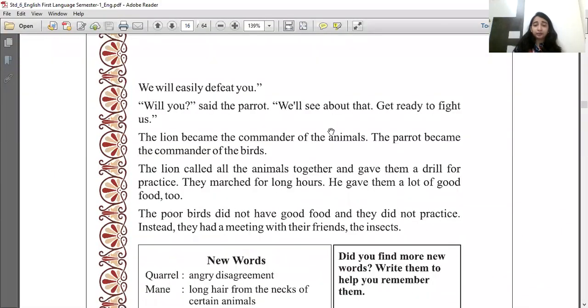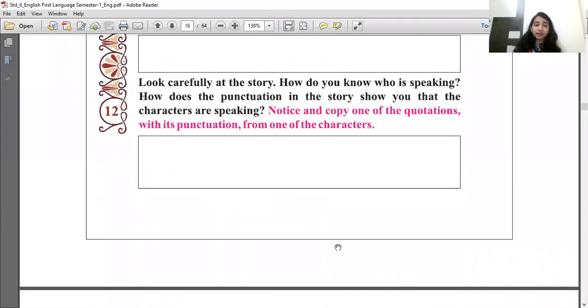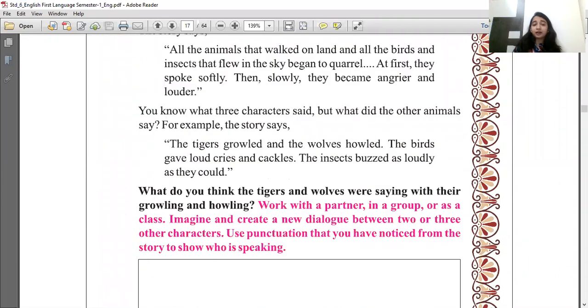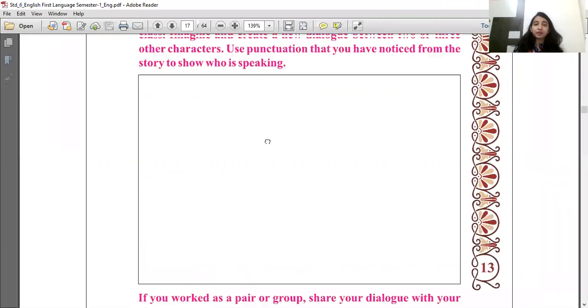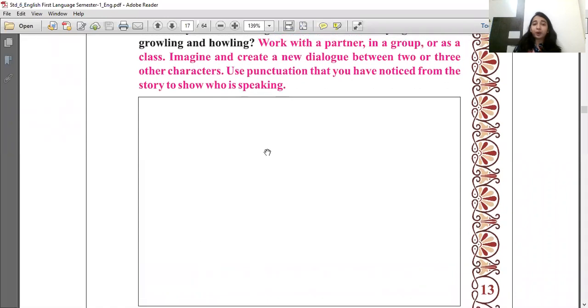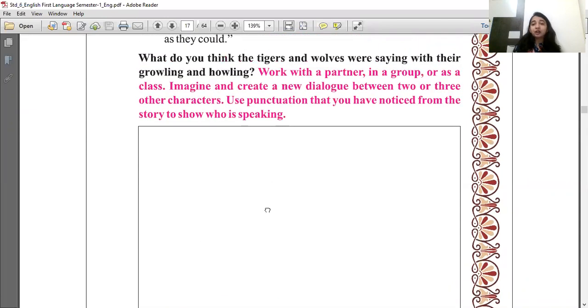Now similarly in the textbook you have to write a dialogue between animals and birds and insects to show that they are fighting. Clear? So you have to read the book once so that you get an idea. You have to read activity number 2 so that you get an idea about how the story is going. And then you have to write a dialogue between 2 or 3 animals, birds and insects. Clear? And with proper punctuation marks to show who is speaking which dialogue. Clear?